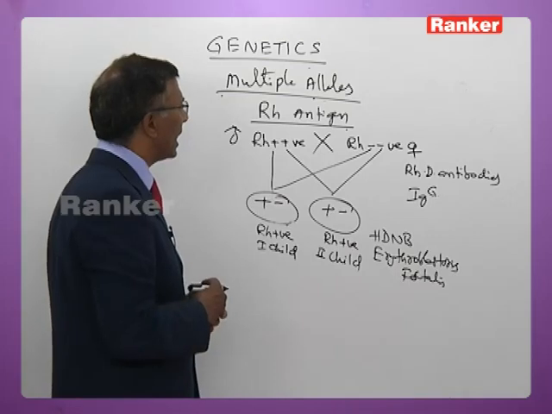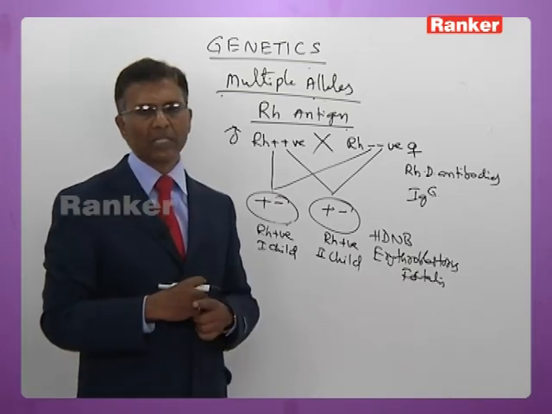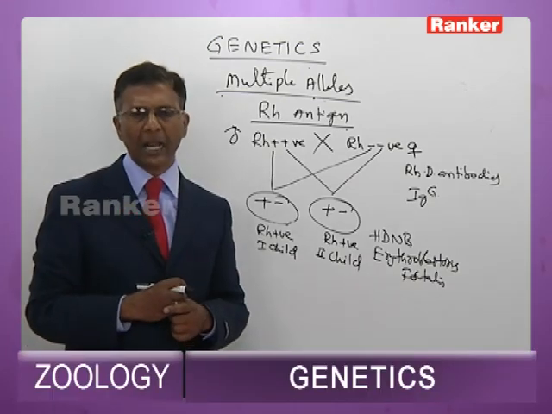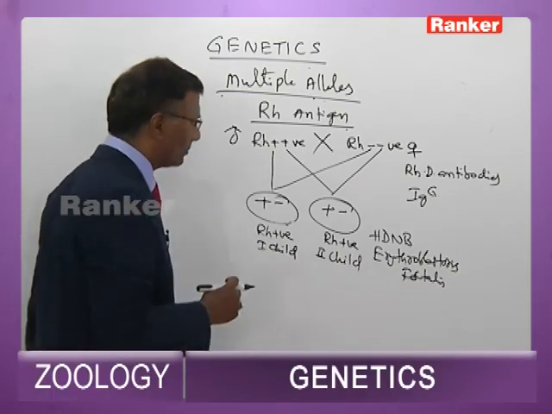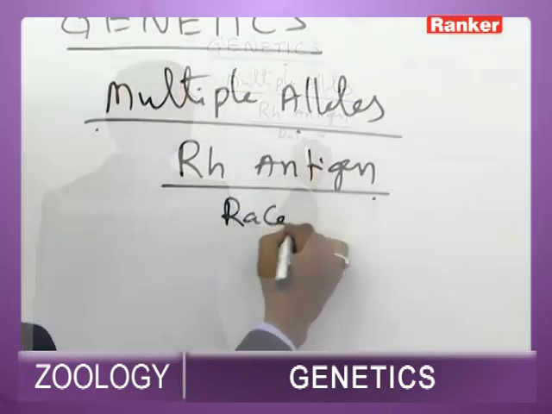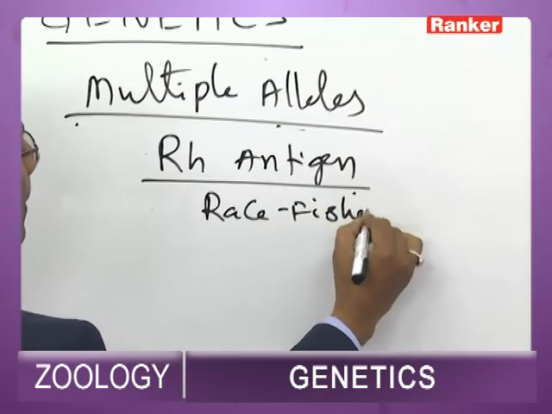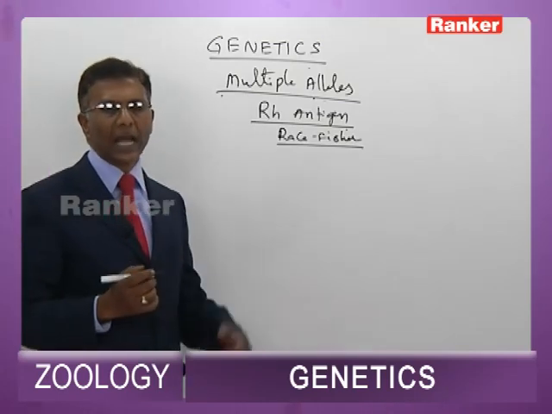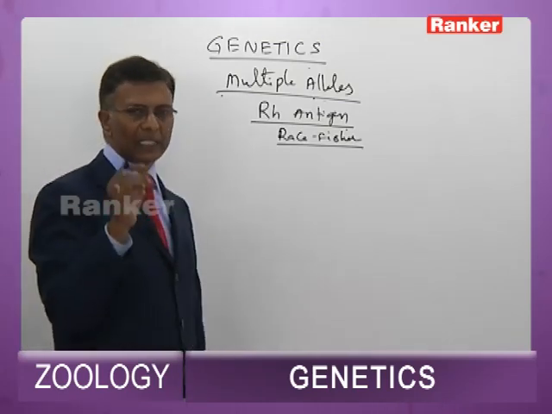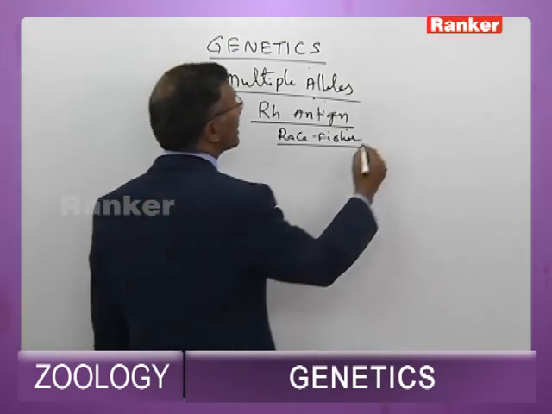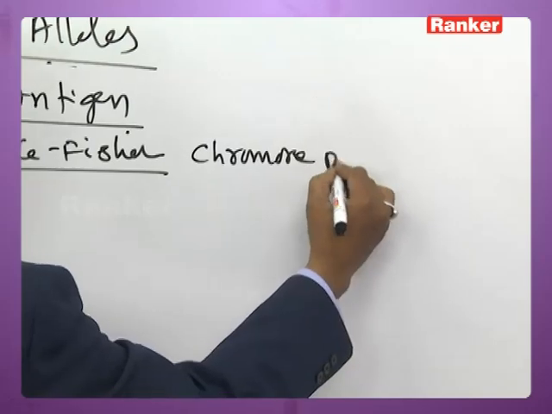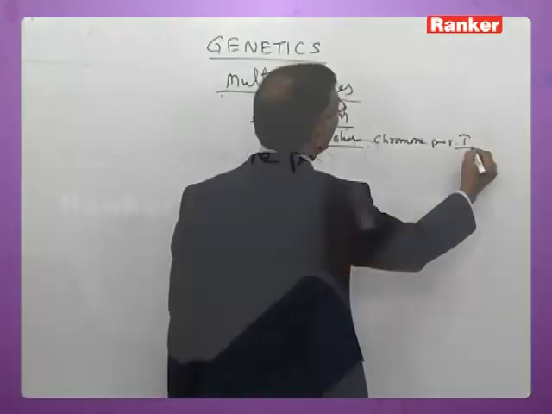So this is the Rh antigen, which was discovered by Weiner, Levine and Landsteiner. And according to Race and Fisher, the genes responsible for the Rh antigen are present on chromosome pair 1.